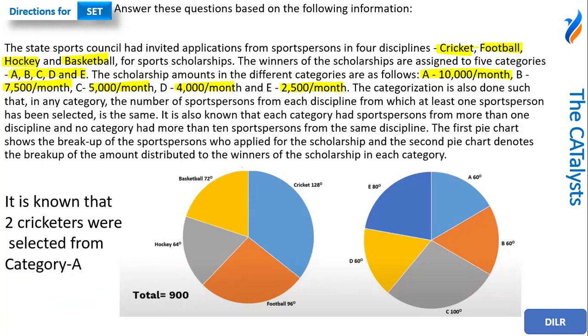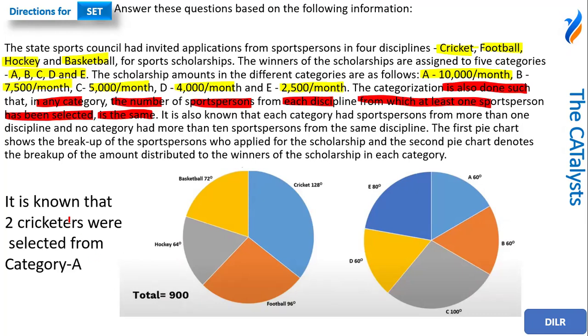So now the set is saying the categorization is also done such that in any category, the number of sports persons from each discipline from which at least one sports person has been selected is the same. So basically, what would happen? If you read this particular point two to three times, you would be able to get what it is saying: the categorization is done in such a manner that in any category, the number of sports persons from each discipline from which at least one sports person has been selected is the same.